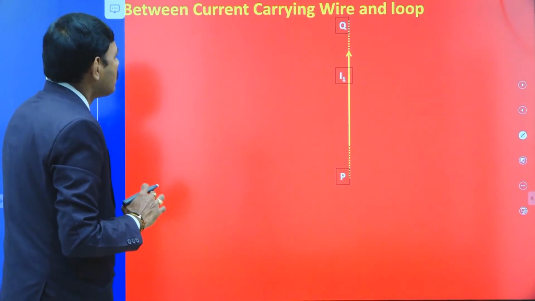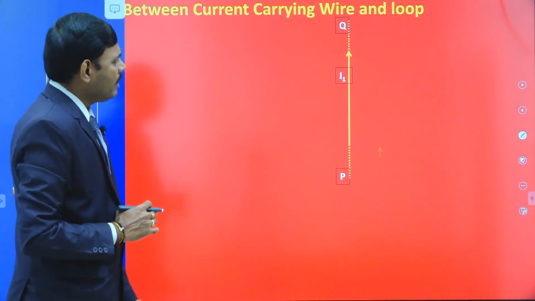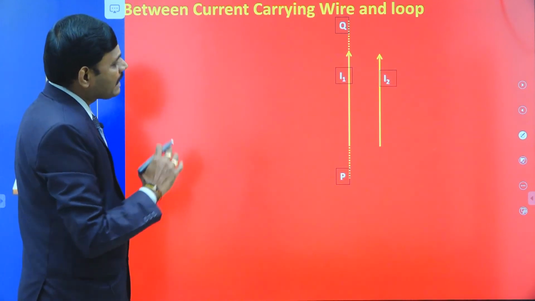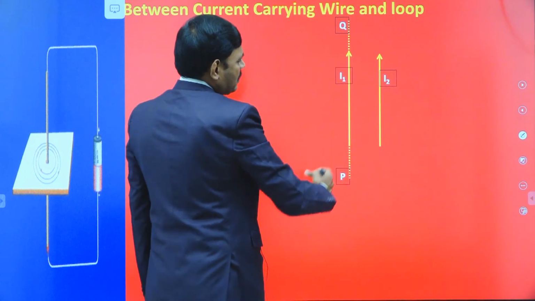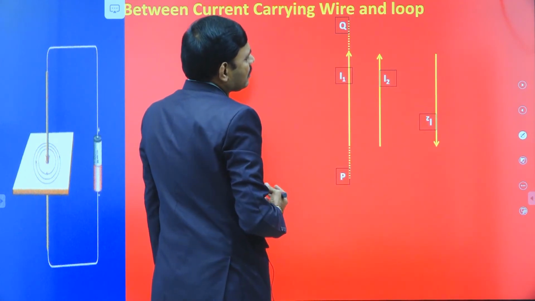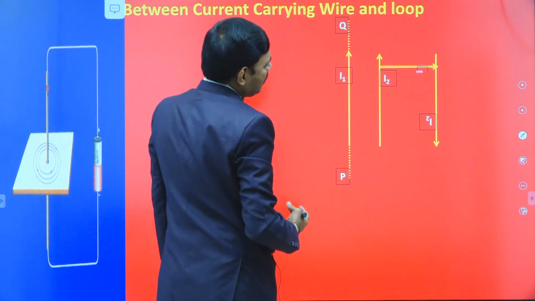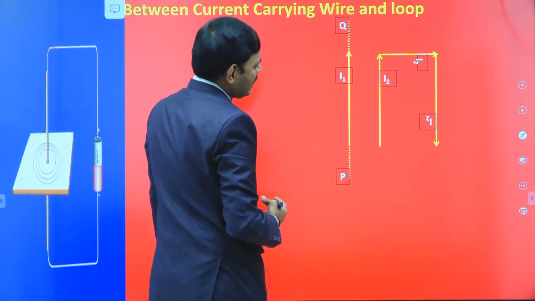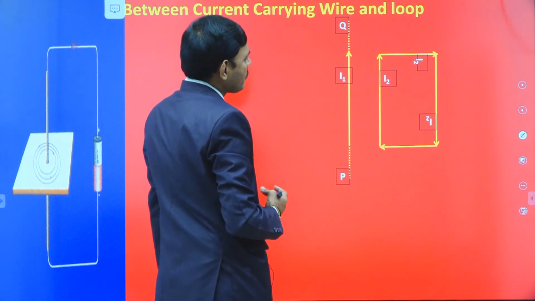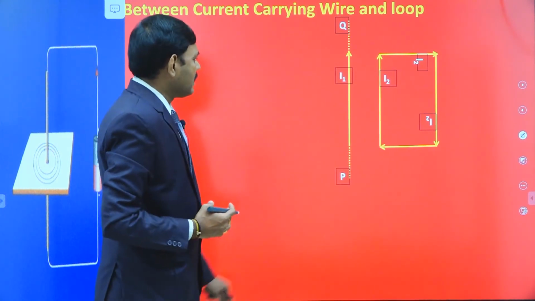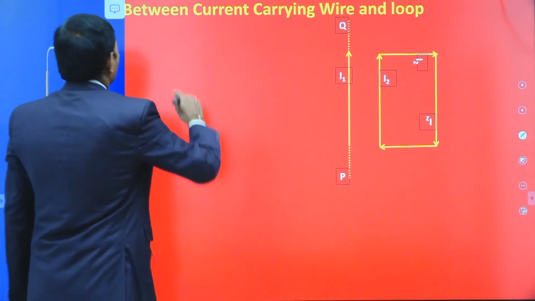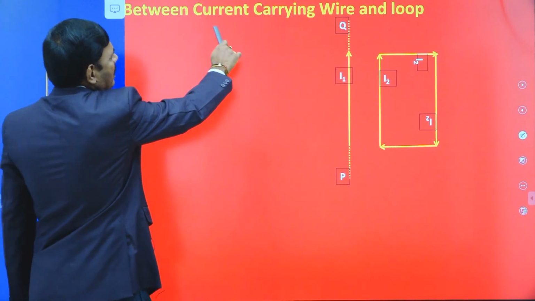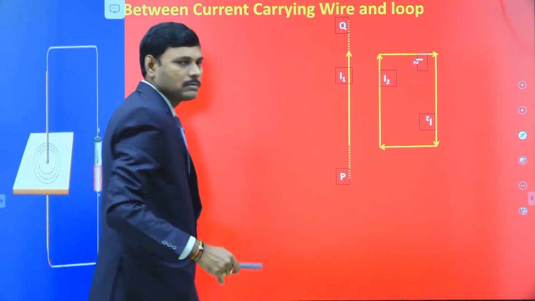Here I1 is the first current carrying wire, I2 is the second current carrying wire, carrying current in the same direction, and we shift the wire. Here we have the rectangular loop. See once again, there is a long parallel current carrying wire of I1. Here we are finding the force between the current carrying wire and the loop.